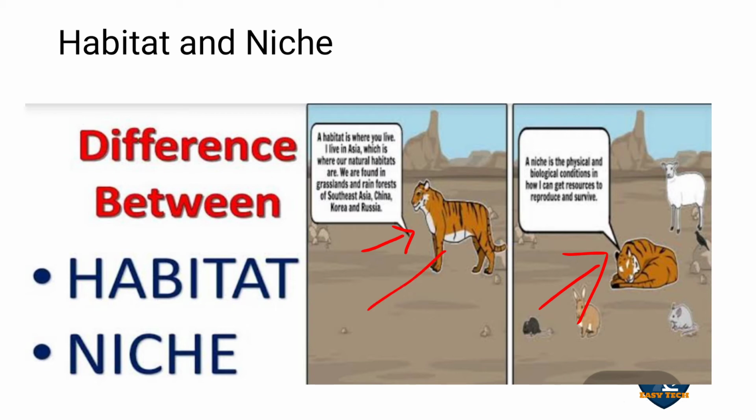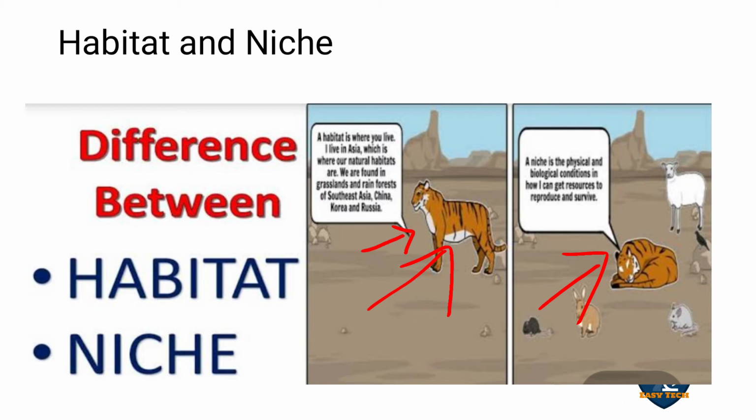But the habitat is where you are living. Now you are living in a house, that is a habitat. Fishes live in water, that is a habitat. But niche is where the entire community can live and survive with the help of the resources.